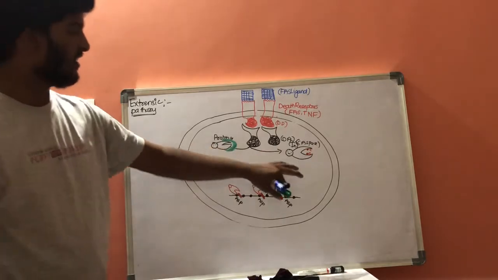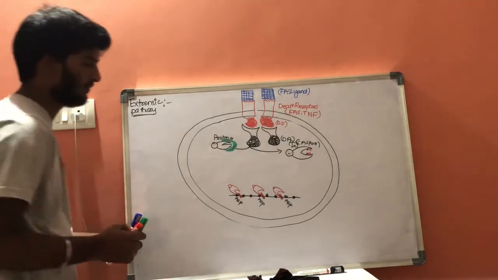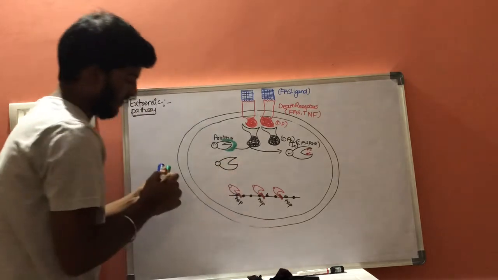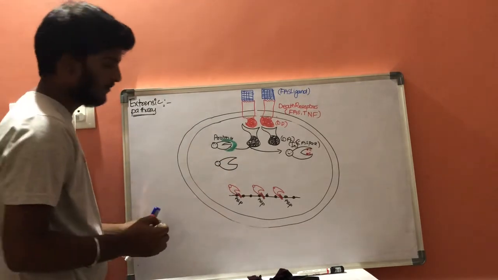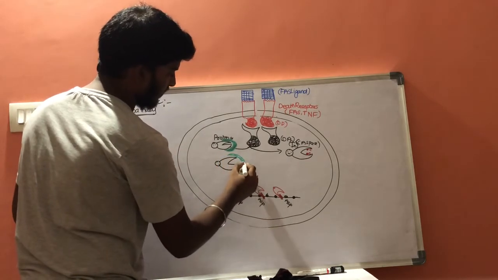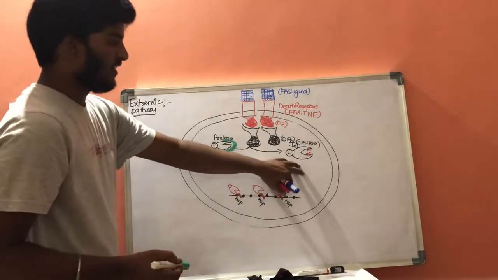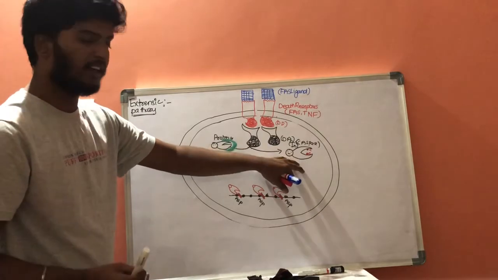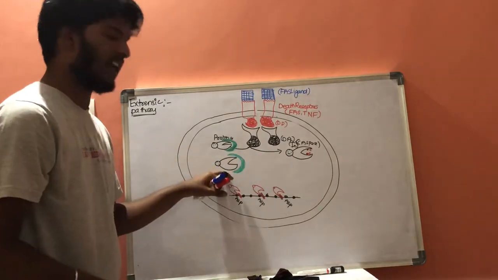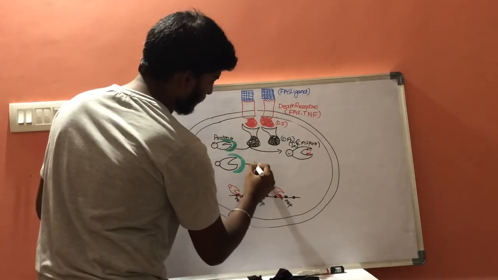Now, whenever the initiator caspase is activated in our cell, there is one more special type of caspase, which is inactive. This is an inactive caspase, which is coated with peptide bonds. Now this initiator caspase will react with another caspase molecule and convert it into another type of caspase molecule.